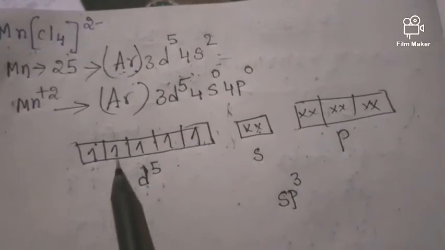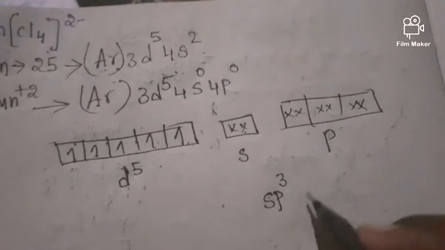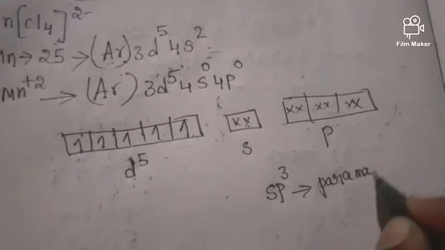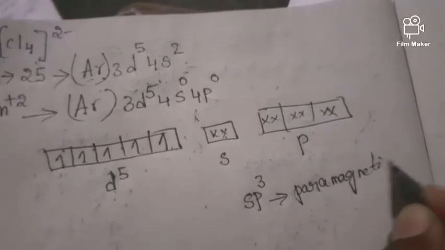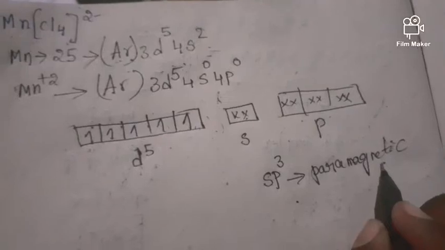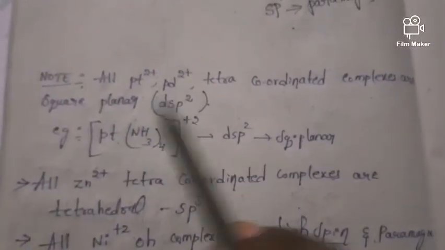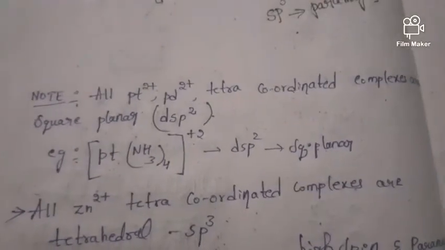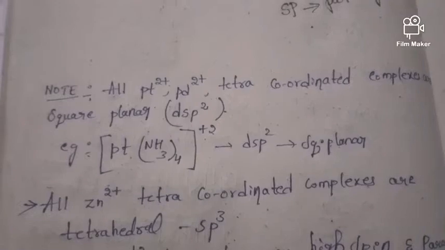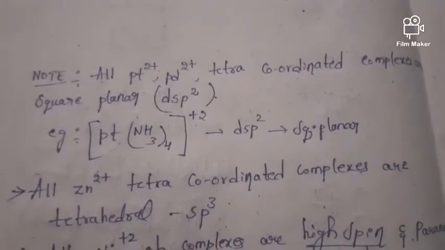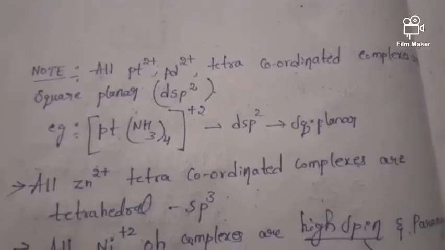See friends, unpaired electrons are present here, which means it is paramagnetic. So this is paramagnetic, sp3 hybridized, and it should be colored because it is paramagnetic. Next, friends, these points are very important. Without following all this, we are able to tell just by looking at the coordination complexes. If we know these 3 points, then it will be very easy to find the hybridization.